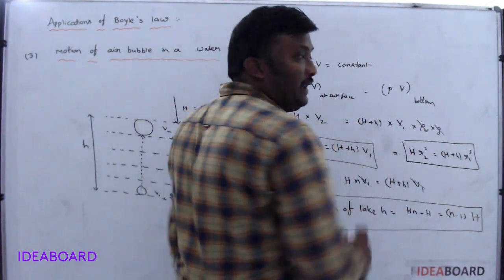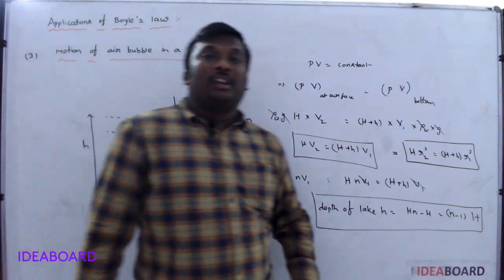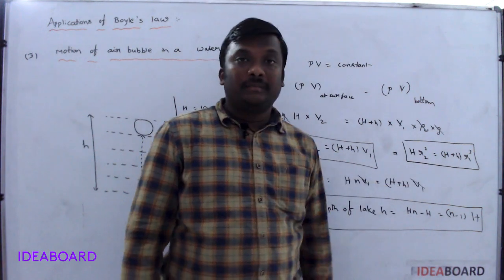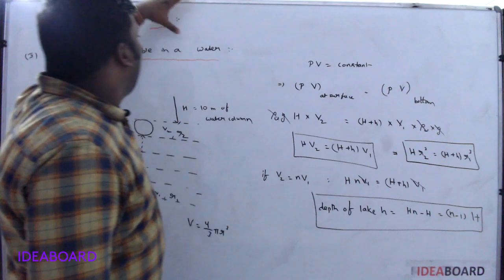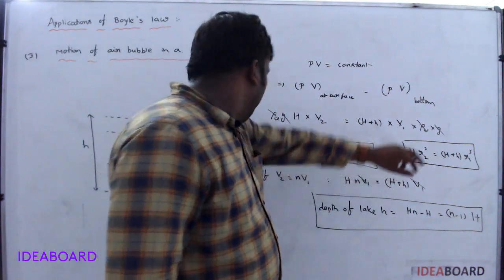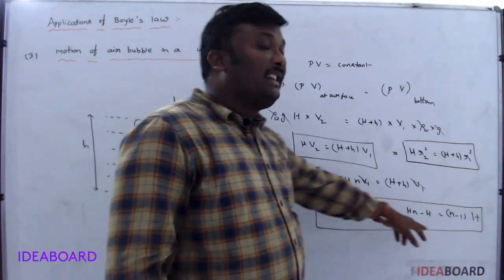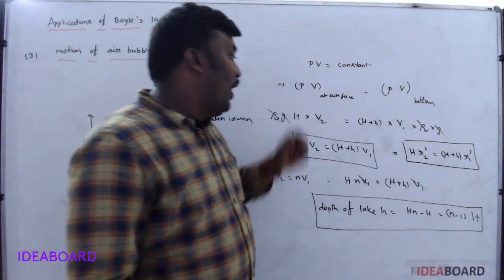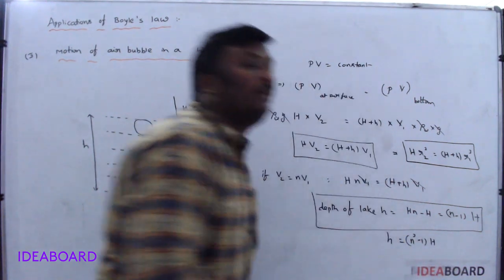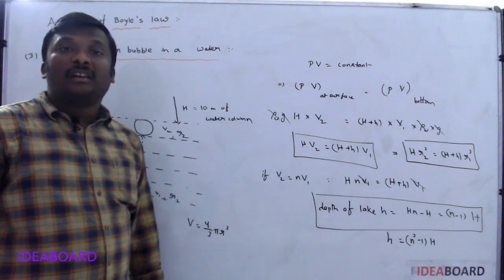This formula and this formula are same. If the question is given in terms of volume, please use this formula. If the question is given in terms of radius of the air bubble, use this formula. Here capital H value, keep in mind, is 10 meter of water column, and the depth of the lake is (n minus 1) into H. If the given is volumes, (n minus 1) into h will be coming; if the given is radius, (n cube minus 1) into h will be coming. Okay, these are the major applications of Boyle's law.